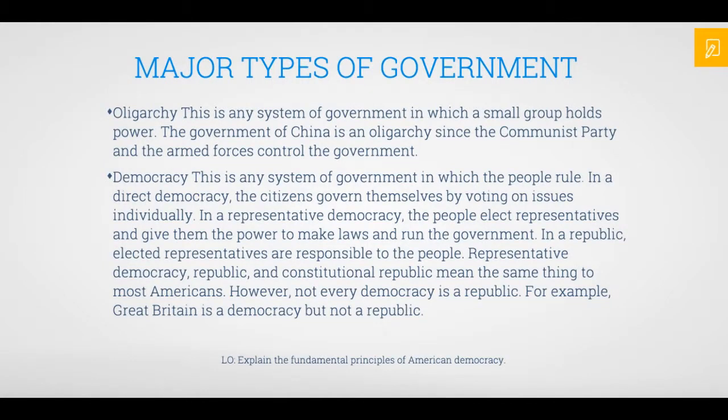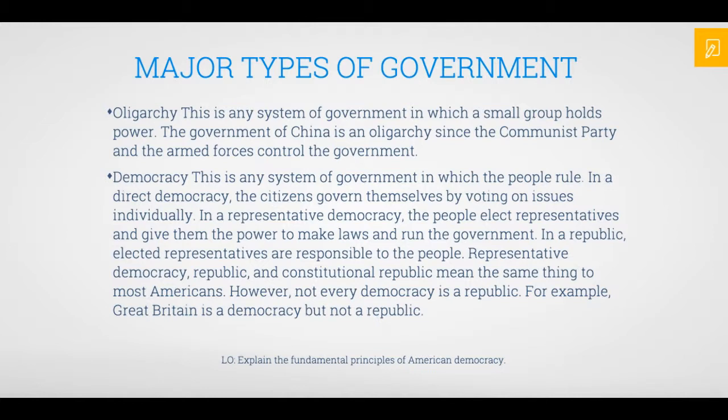An oligarchy is a system of government in which a small group holds power. The government of China is an oligarchy since the Communist Party and the armed forces control the government.